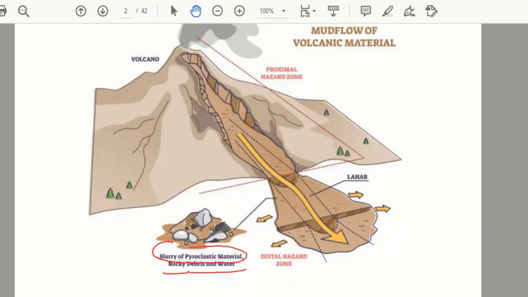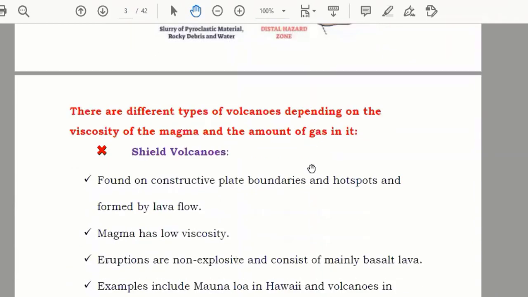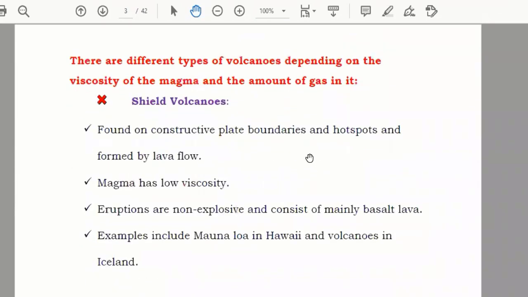Now we'll see more details. Let's see. There are different types of volcanoes depending on the viscosity of the magma and the amount of gas in it. You can divide the volcano into two types, okay? There are different types, but here we'll discuss only two.